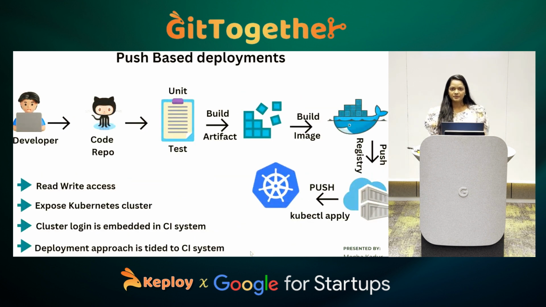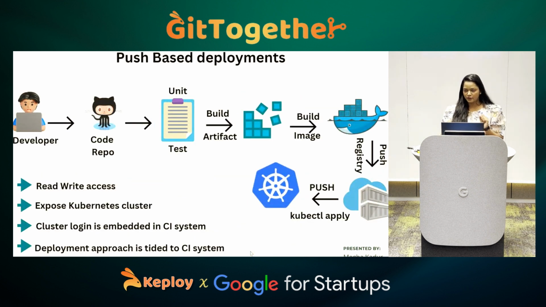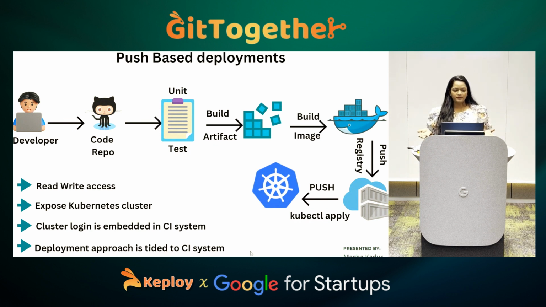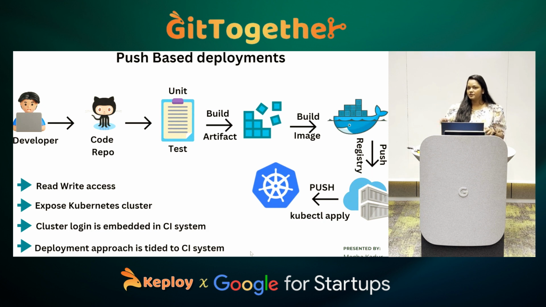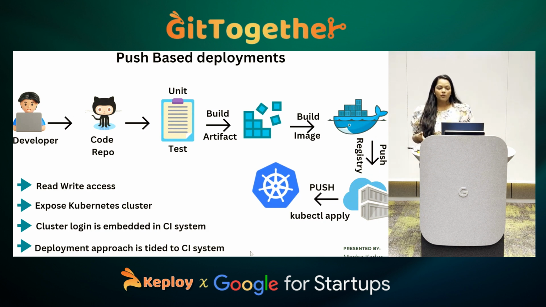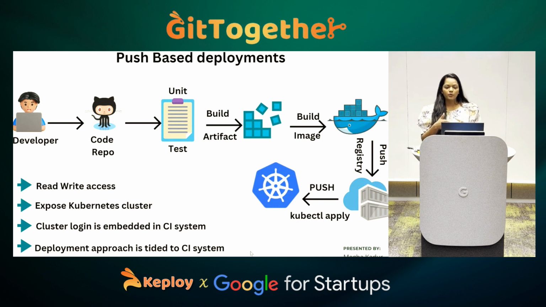As you can see here, we have a developer who is writing the code. He's committing it into a code repository. Let's take GitHub as an example. And then we have the CI process, where we write the YAML files in which we mention what our build process is and what tests we need to perform. Once that is completed, there is an outcome from that, which is called artifacts.